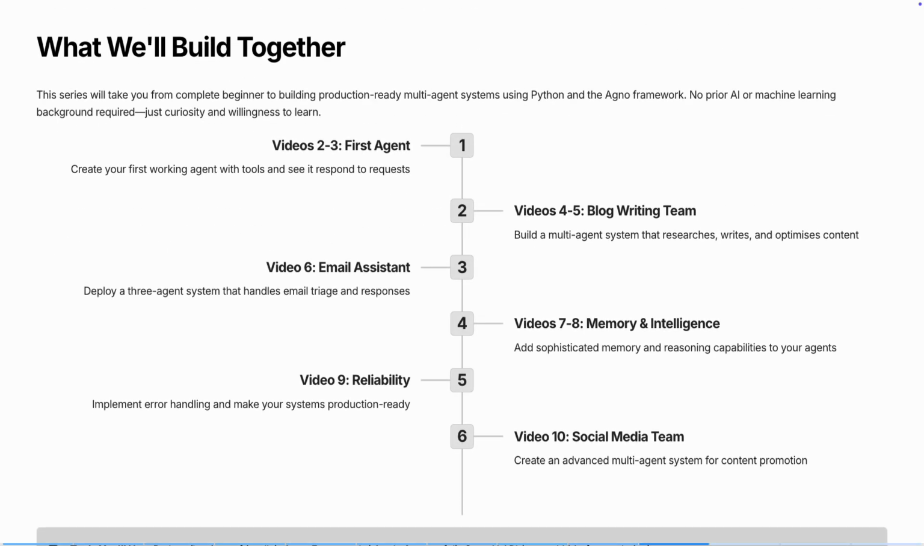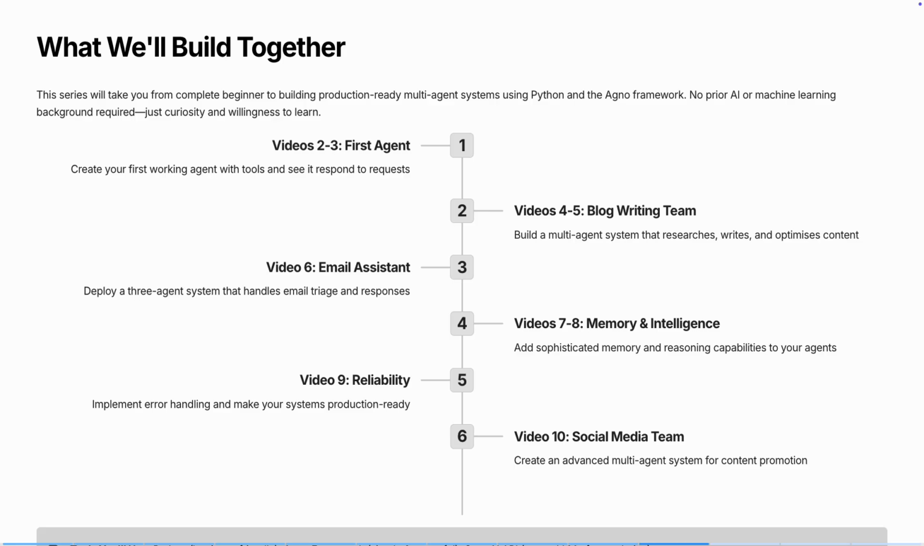So, what exactly will we build throughout this series? Let me give you the roadmap. In video 2 and 3, we will create your first working agent with tools. You will see it respond to requests in real time. In video 4 and 5, we will build a blog writing team, a multi-agent system that researches, writes, and optimizes content automatically. Video 6, we deploy a three-agent email assistant that handles triage and responses.